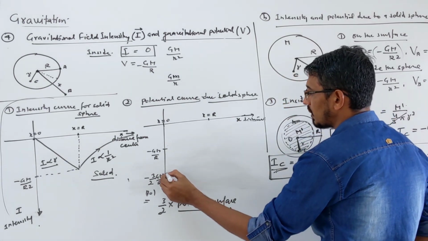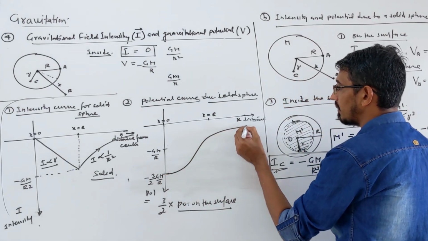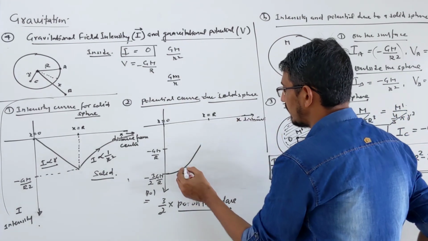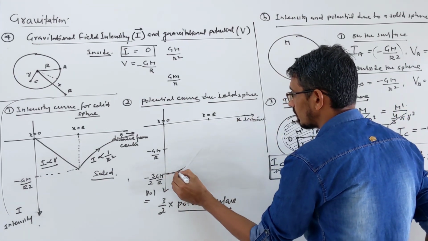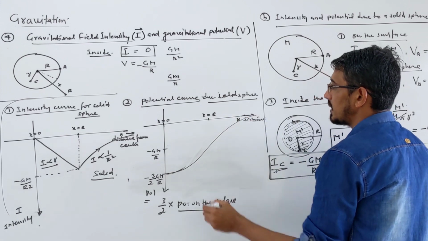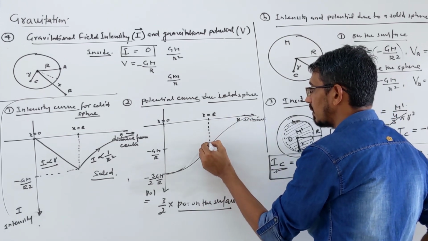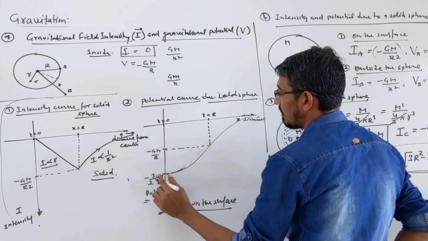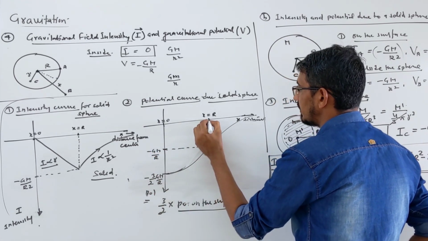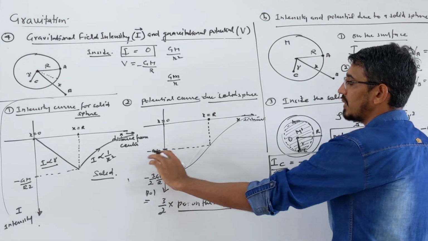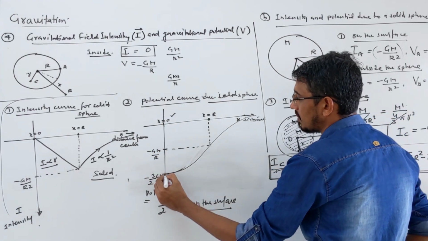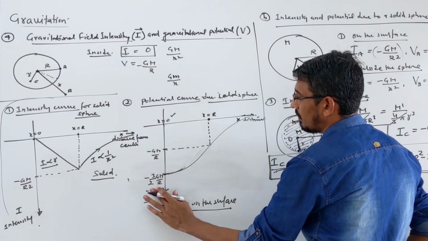So how does this curve look? A little complicated variation like that. Not that good, let me draw it again. This type of variation will be there. So minus GM by r is the value at the surface, when x is equal to r. But at the center, when x is 0, it is maximum, minus 3 by 2 of GM by r.